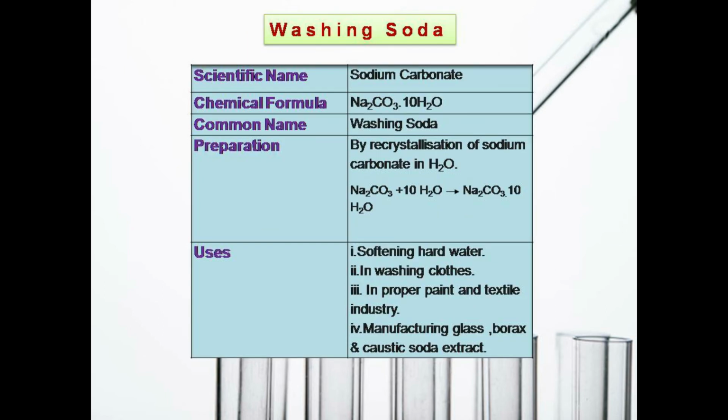Washing soda. Its scientific name is sodium carbonate and its formula is Na2CO3 with 10 water. Its common name is washing soda. It is prepared by recrystallization of sodium carbonate in water. Uses: softening hard water, washing clothes, in paper and textile industries, manufacturing glass, borax and caustic soda.